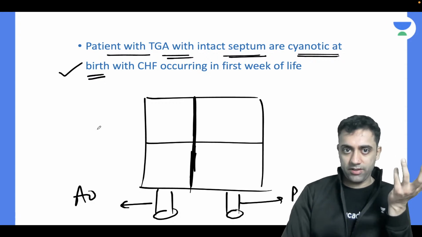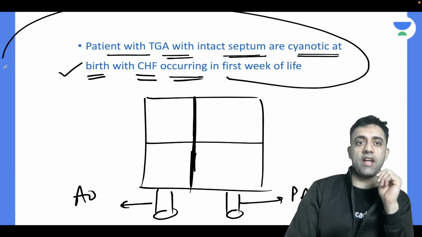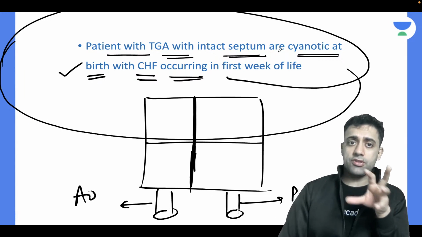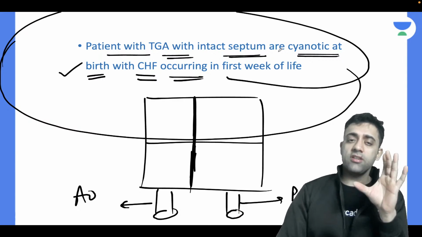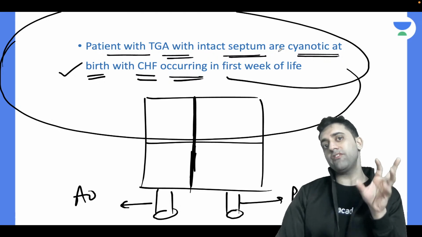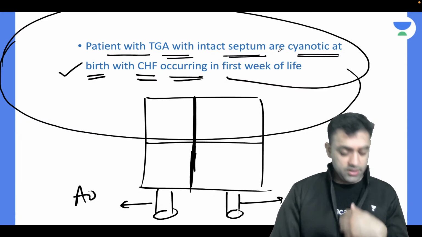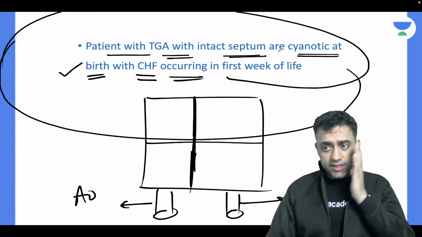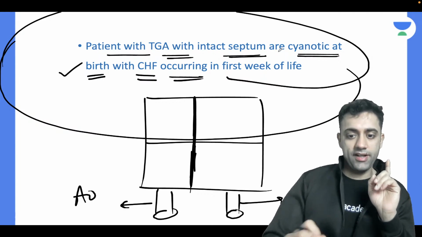They are cyanotic at birth, with congestive heart failure occurring in the first week of life. So if you have an isolated TGA, the baby will show symptoms of failure, deteriorating within the first week of life. So we still have one week. The baby will not die on the spot, not within one day. The book says the congestive heart failure features happen in the first week of life in an isolated TGA.